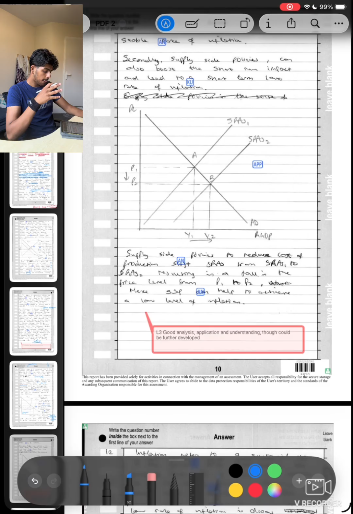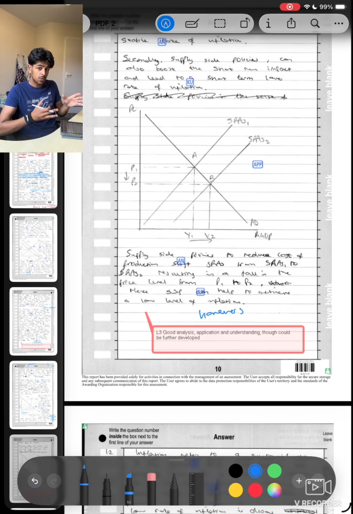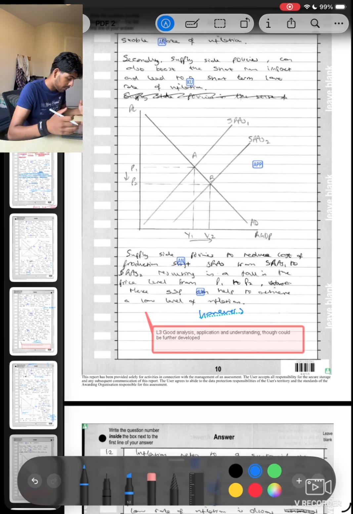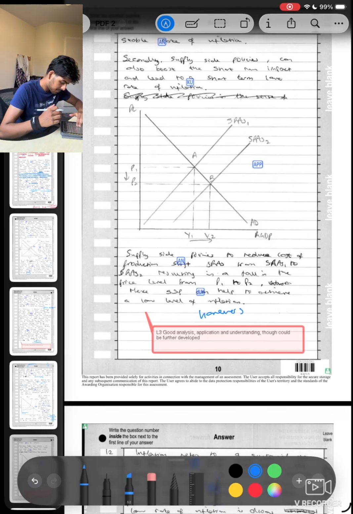So, given that essay, obviously, it could be developed further. It was pretty weak near the end. The first paragraph was still good. I could add howevers at the end of every sentence. Not like a massive evaluation, because they don't really want that. They want like a more point. But on top of the link, however, ceteris paribus, that doesn't make sense. Or however, supply side policies can do this, but in the short run. What about in the long run? Is it going to have like a sustainable effect, if that makes sense?